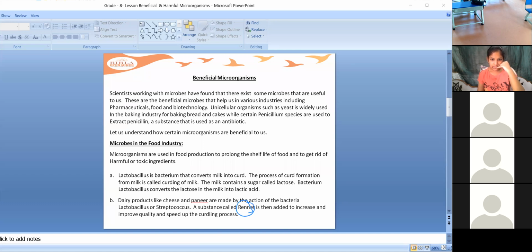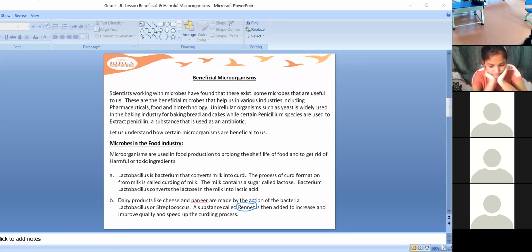This rennet is added to improve the quality of the curd and speed up the curdling process. The milk will be very quickly and very perfectly converted into curd.